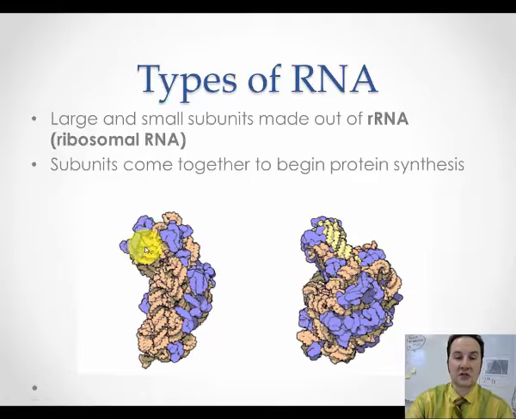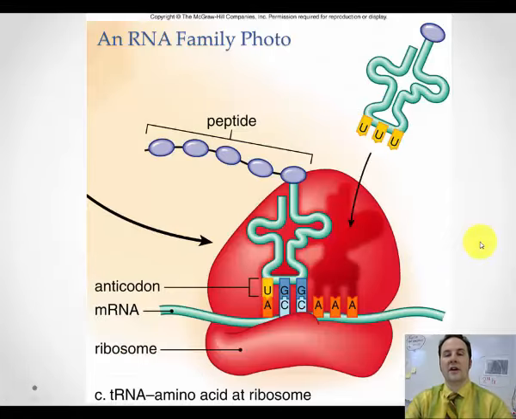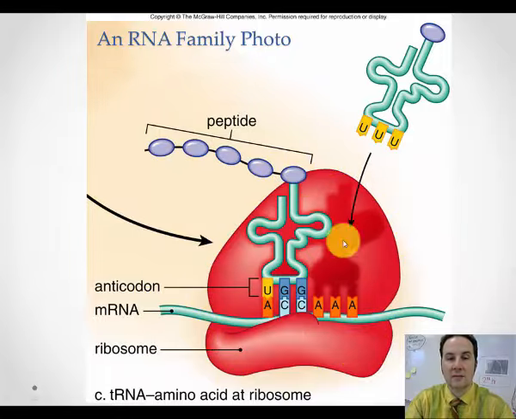So this is what it actually looks like in the real world. Here is your RNA family photo. You have your rRNA in this big red ribosome. You have your mRNA carrying the message from DNA. And then you have your tRNA coming in. And you have the codon on the mRNA and the anticodon on the tRNA.